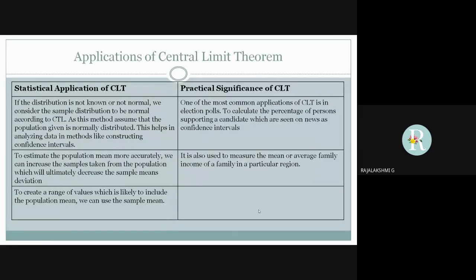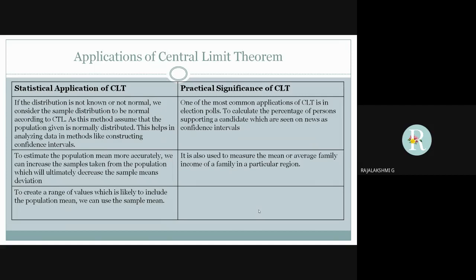Coming to the applications of central limit theorem, first let us see the statistical application. According to CLT, if the distribution is not known or not normal, we consider that sample distribution to be normal. This method assumes that the population given is normally distributed. Also, in order to estimate the population mean more accurately, we can increase the samples taken from the population, and to create a range of values, we can use the sample mean.